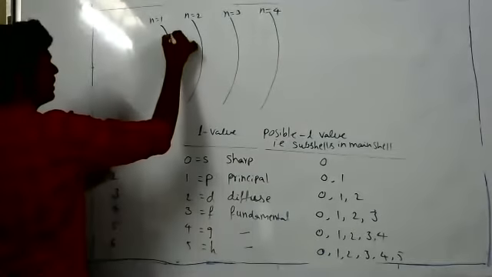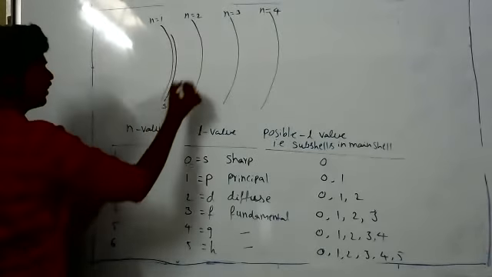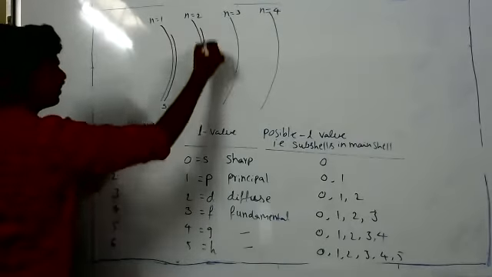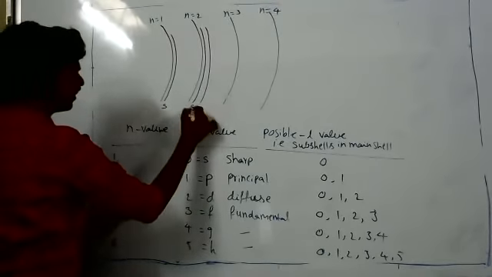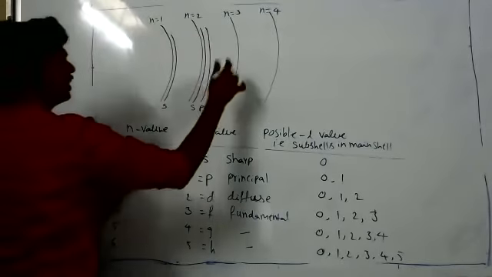So here only the S subshell is possible. Here S and P, names also there: this is 1s; this is 2s and 2p.